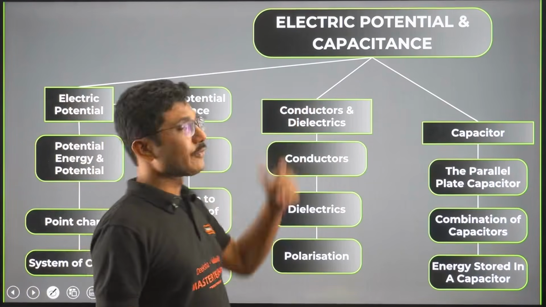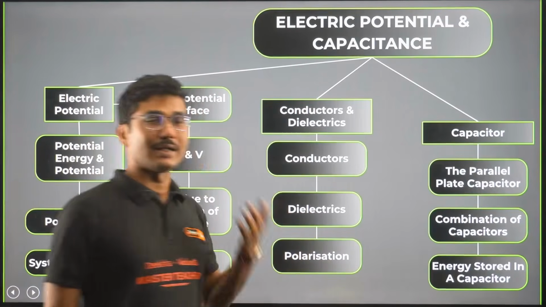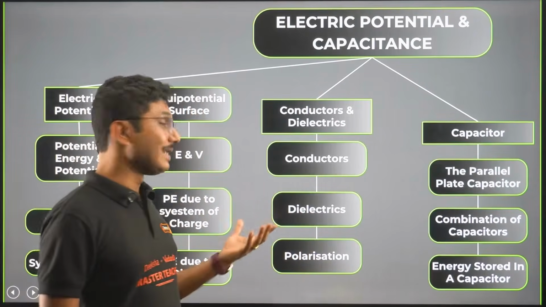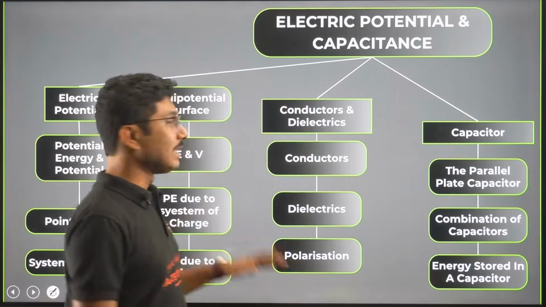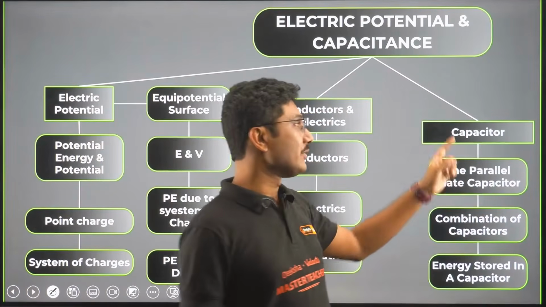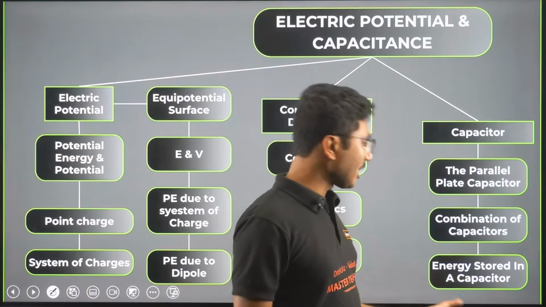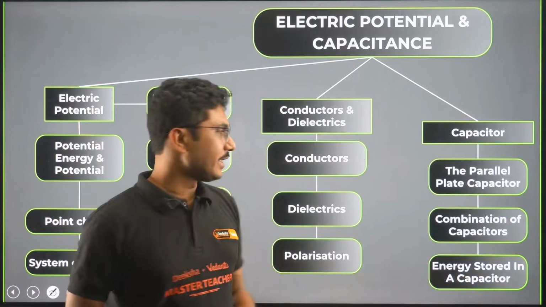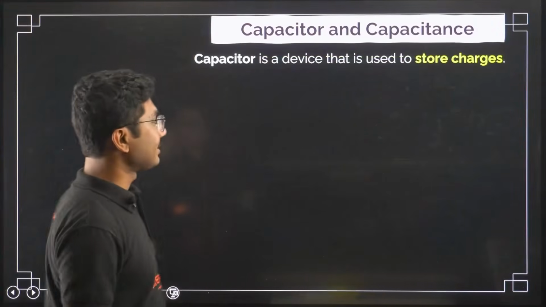In the second part we have discussed conductors and dielectrics, how they behave under an external electric field, also polarization, their definitions, etc. And in part 3, today's lecture, we are going to cover the capacitor, the parallel plate capacitor, as well as combination of capacitors and energy stored in a capacitor, right? So without any delay, let's start with the lecture.